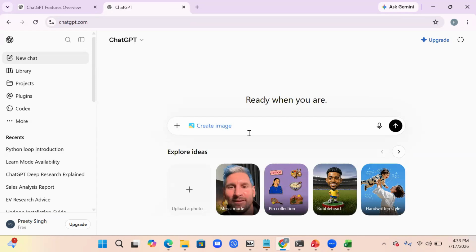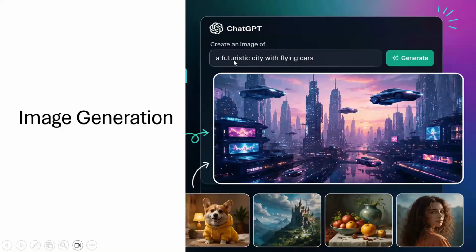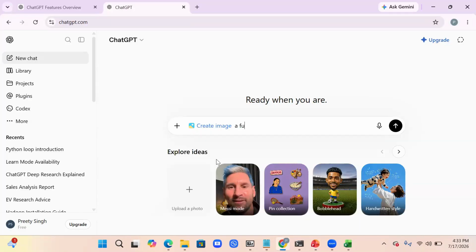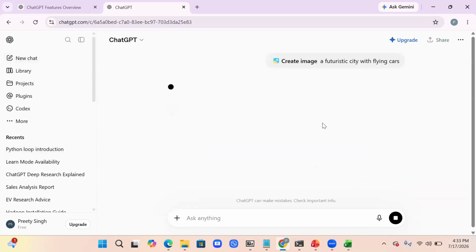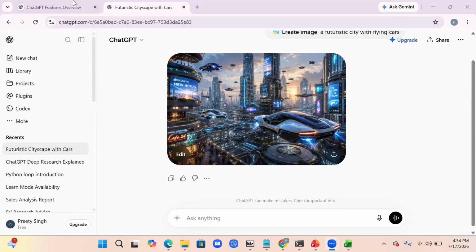Now, if I'm just talking to normal ChatGPT, it will create text. Image creation mode is like creating images from your imagination. So my imagination is a futuristic city with flying cars. Let me type it. Okay, let it go ahead. Now you can see, no graphic design experience required. It has created the image in a minute.